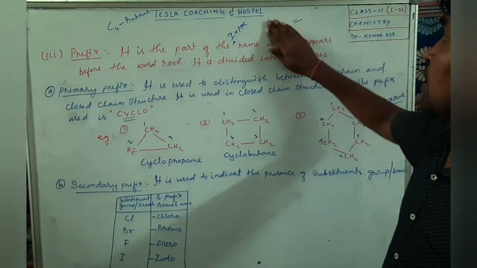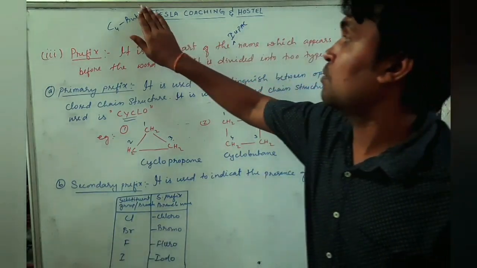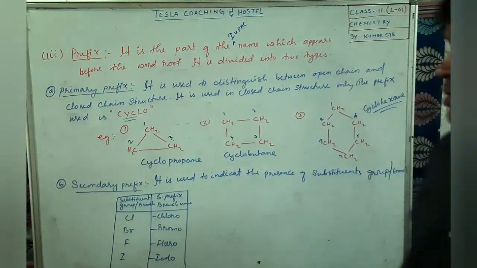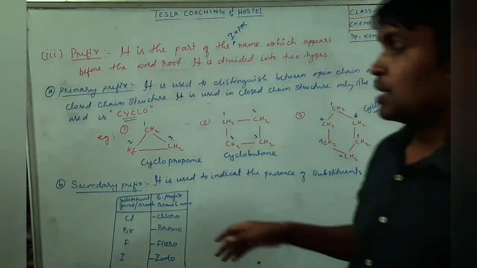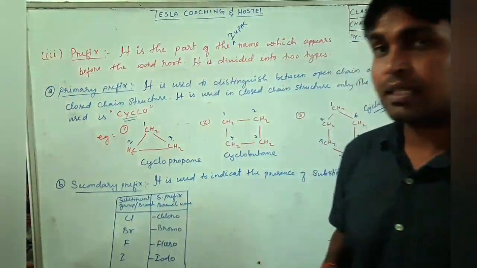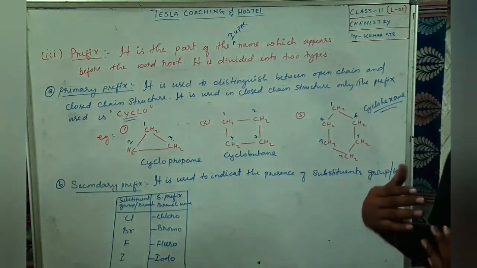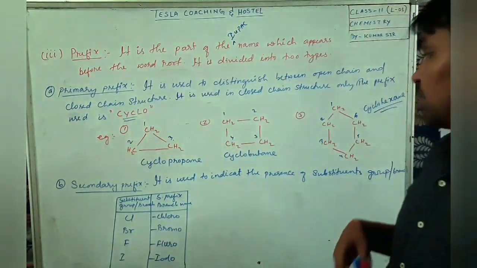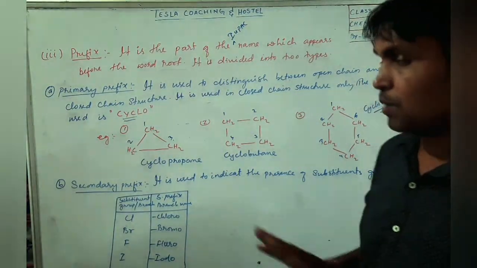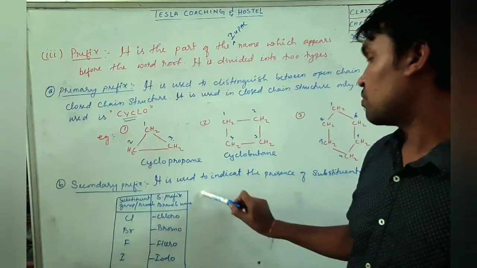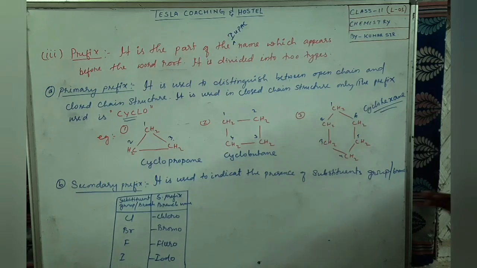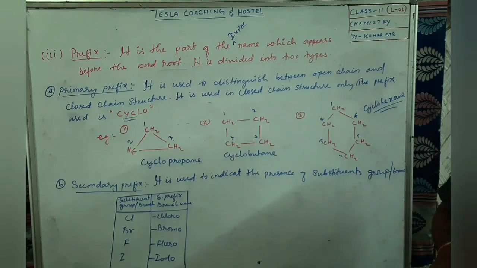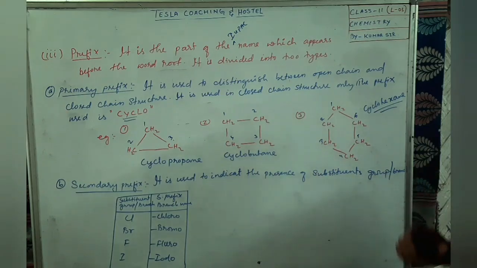Okay, try to understand properly. If you have any doubt, feel free to ask your doubts. Okay, now coming to the secondary prefix. Secondary prefix, basically it is used for both open chain and closed chain. In both it is used to indicate the presence of the substituent group or the branch. That means this secondary suffix only will come into play when there is a branch in a chain.